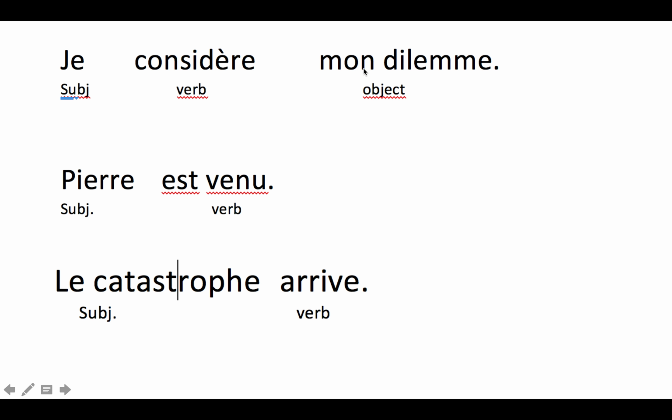Je considère mon dilemme. I consider my dilemma, or I am considering my dilemma, or I do consider my dilemma. Je is the subject, considère is the verb, mon dilemme is the object. Pierre est venu. Pierre is the subject, est venu is the verbal phrase, and we actually don't have an object. La catastrophe arrive. The subject is la catastrophe, the verb is arrive.